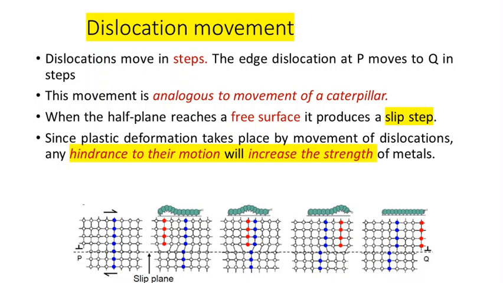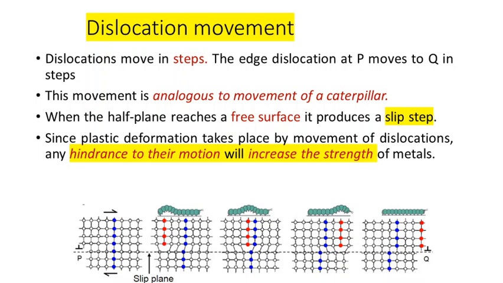So the dislocation is moved from one region to another. Hence the dislocation can aid in the movement or slipping of the atoms, which finally results in plastic deformation. That's why I initially told that plastic deformation can be enhanced when we have a sufficient number of dislocations present inside the material.